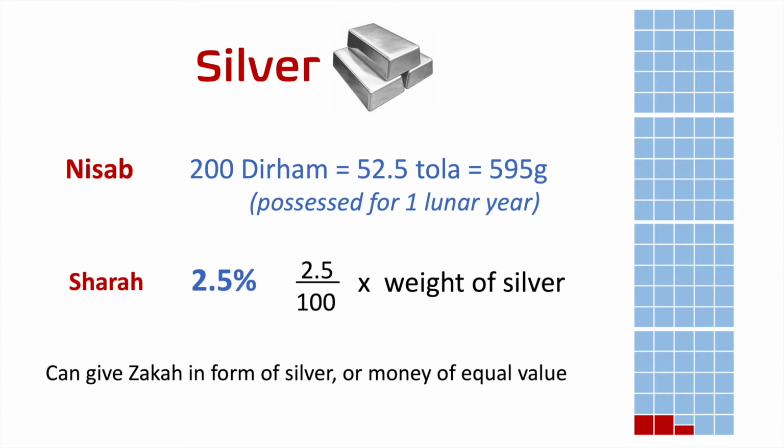When it comes to gold and silver, there is no distinction between what is personal use jewelry versus non-personal use. The zakat is defined on these items irrespective of for what purpose you have kept them. This will include the gold that is in personal use plus that is surplus or kept for special occasions. You just have to calculate the total amount of gold that is under your possession, and so is for silver.